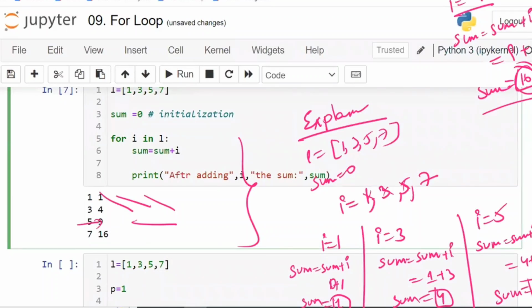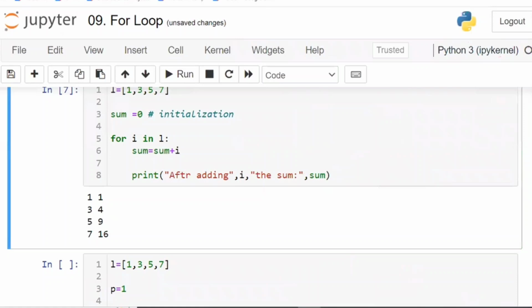So what happens now? Every time after adding 1, the total sum is 1. After adding 3, the sum is 4. After adding 5, the sum is 9. After adding 7, the sum is 16.